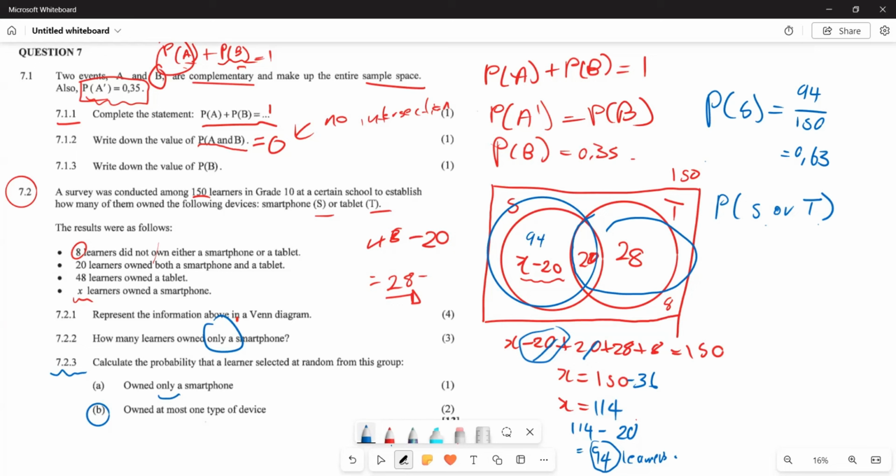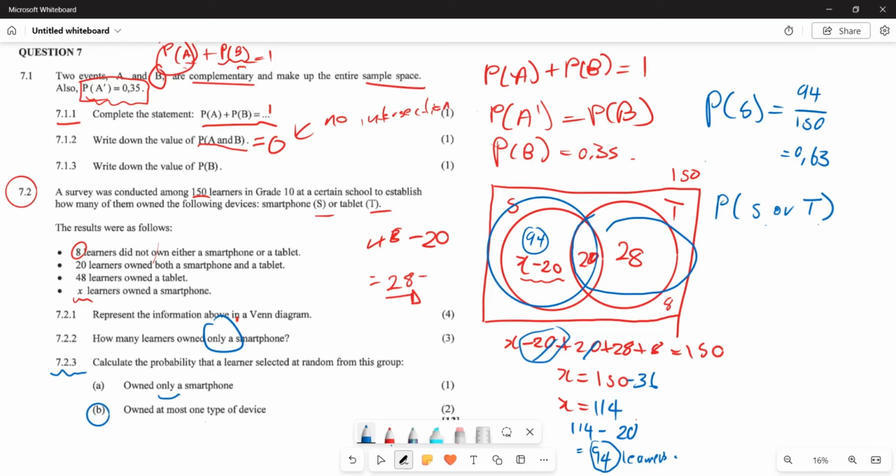This is 20, and this is X. Let's see what you are going to do from here. Now, they said at least at most owned a smartphone. So those learners who are going to at least own a smartphone, firstly, you are going to have these 94 learners who owned a smartphone, and you are going to have your intersection.